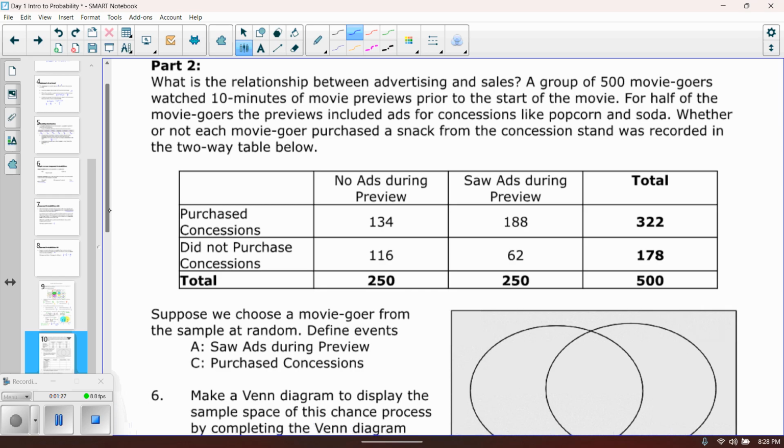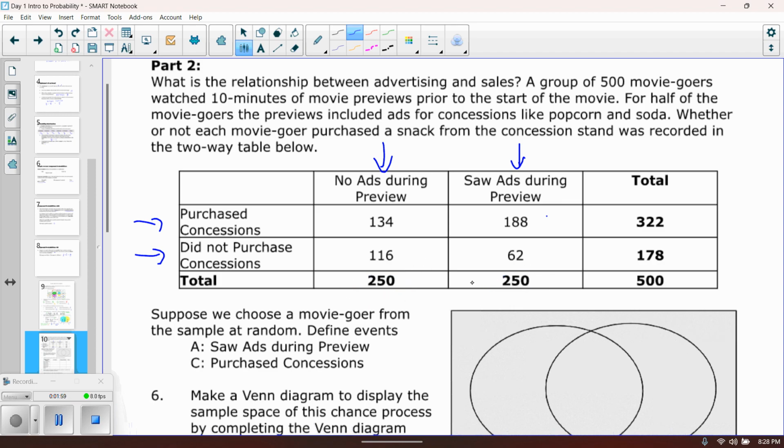So you got 2 different things. People either purchased concessions or they didn't. And that's these 2 pieces right here. They either purchased concessions or they didn't. And what they did was they did a sample survey. Again, half of the people had no ads. That's this one. Half of the people saw ads. That's this one. And if there was 500 total people, half and half is 250 apiece.